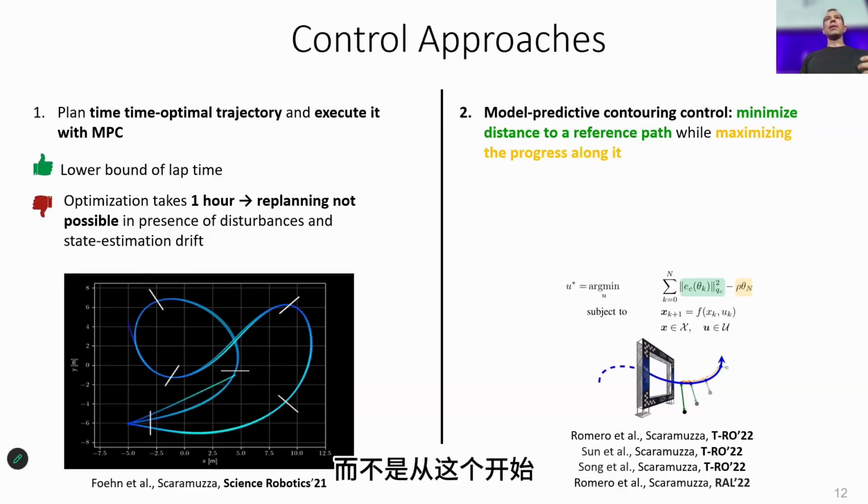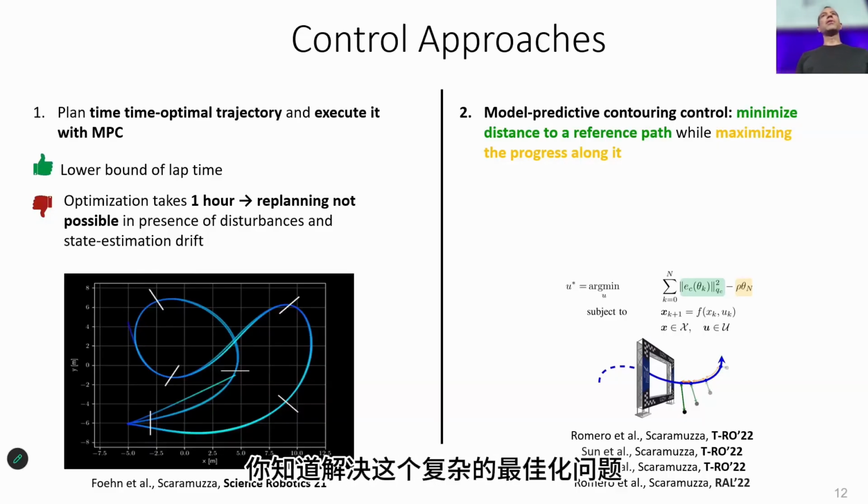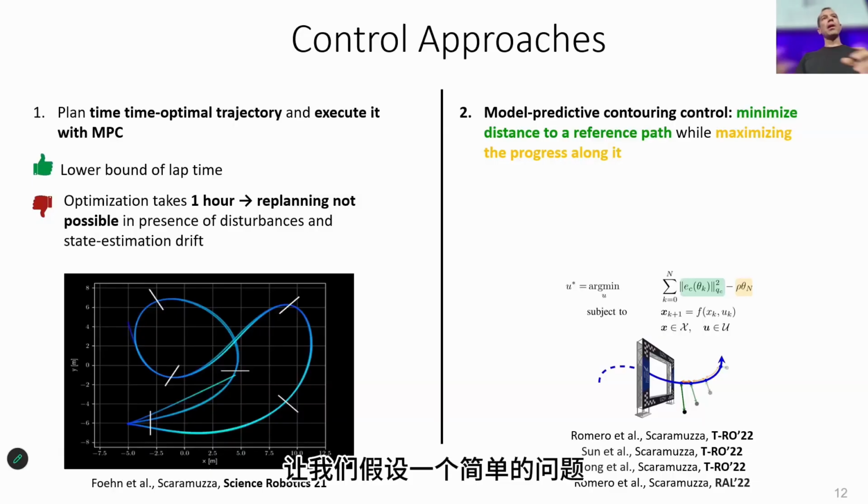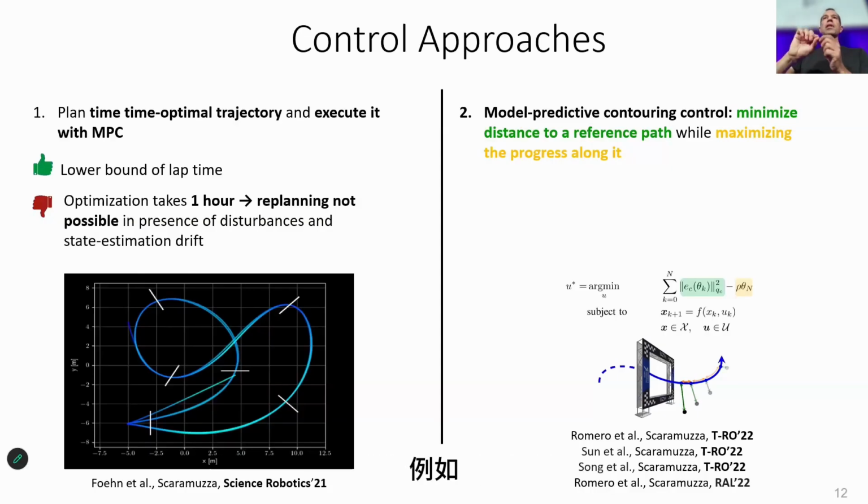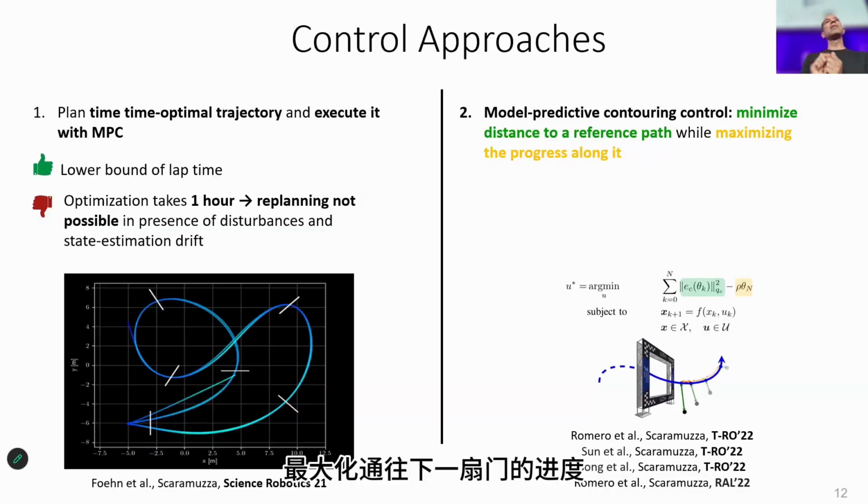Instead of solving this complex optimization problem, let's assume a simple problem, and then let MPCC try to find a faster trajectory. Here, the idea is to bootstrap the system with, for example, straight line trajectories connecting all the centers of the gates, and then let model predictive contouring control find the optimal trajectory. In model predictive contouring control, you try to minimize the error from a reference track while at the same time maximizing the progress towards the next gate.